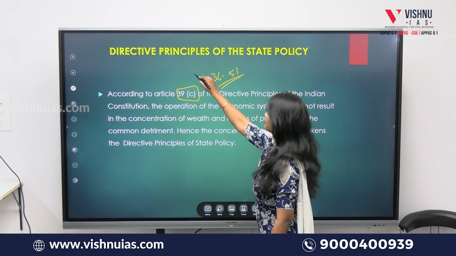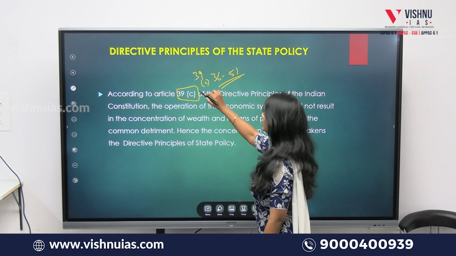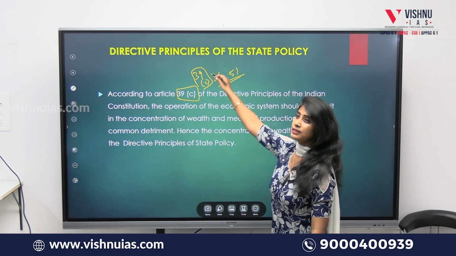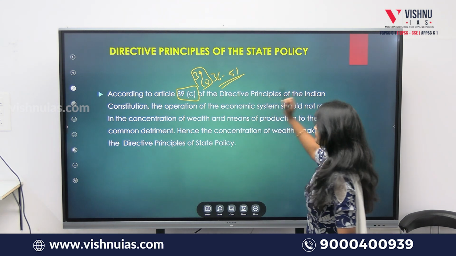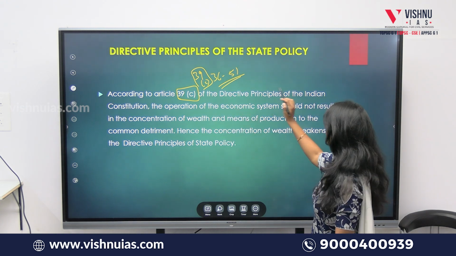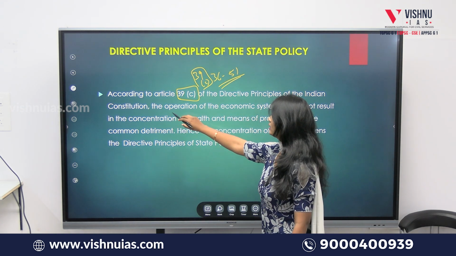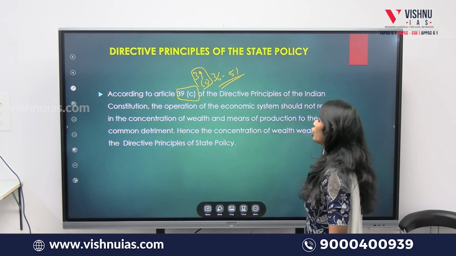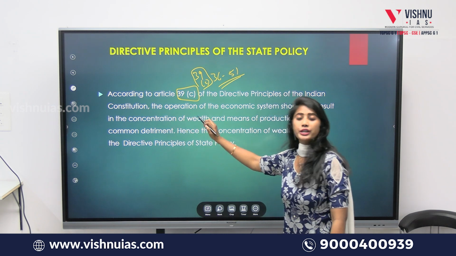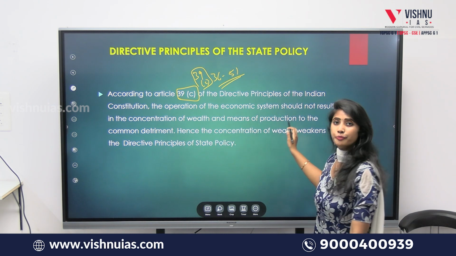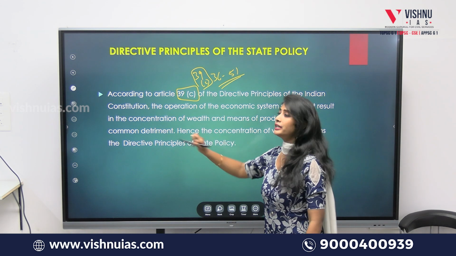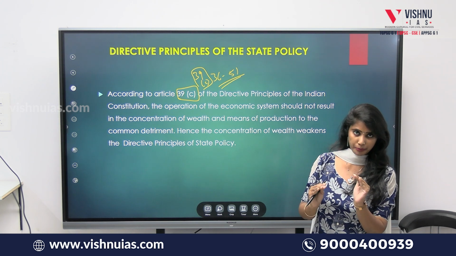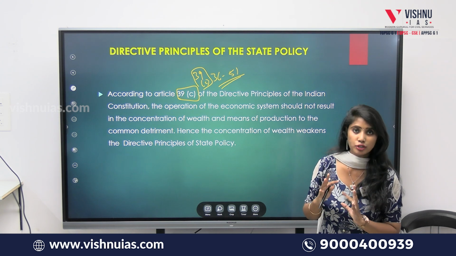So in between, now we are talking specifically about Article 39 clause C. Okay, so what this article states is that according to Article 39C of the Directive Principles of the Indian Constitution, the operation of any economic system should not result in the concentration of wealth and means of production to the common detriment.